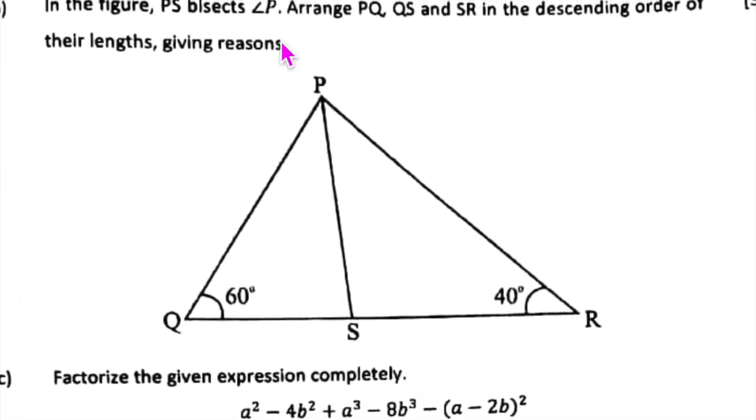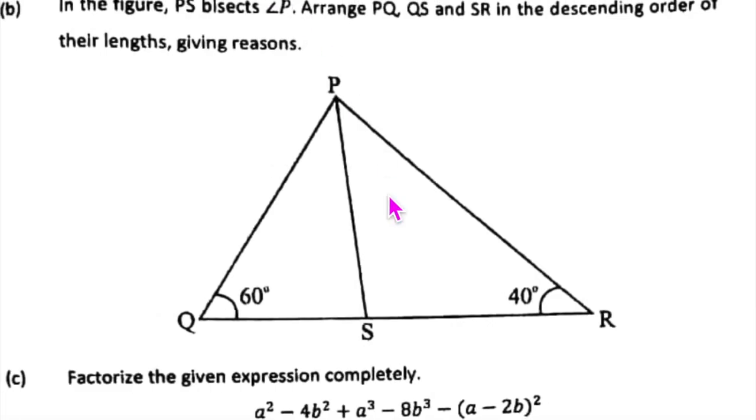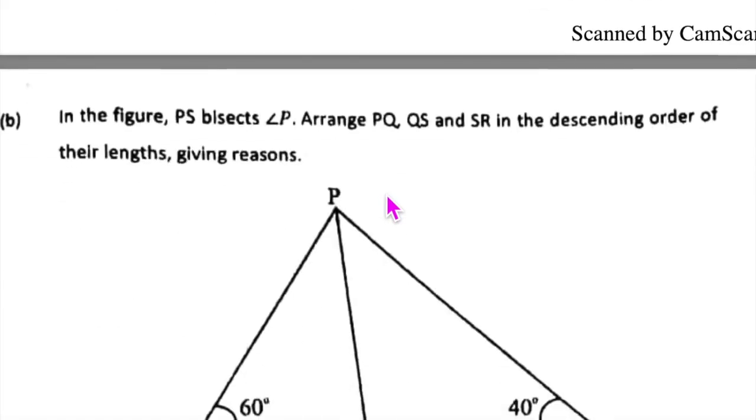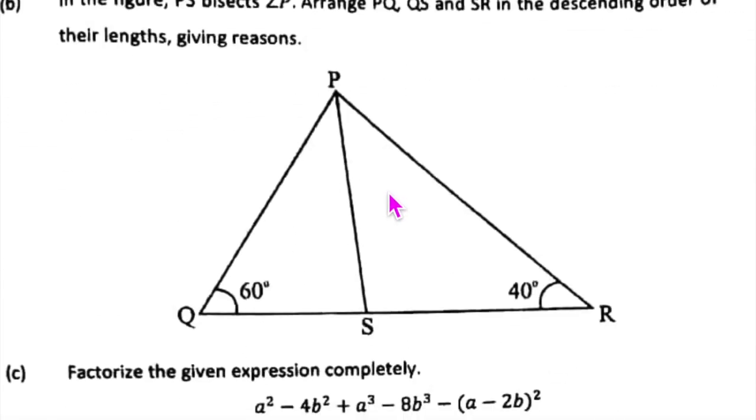Now this is your B part. Question number 9. In the figure, PS bisects angle P. Arrange PQ, QS, and SR in the descending order of their lengths, giving reasons.